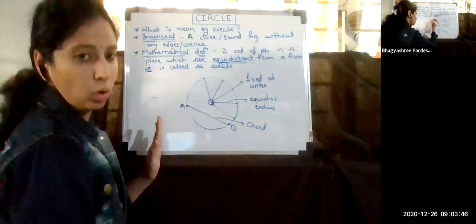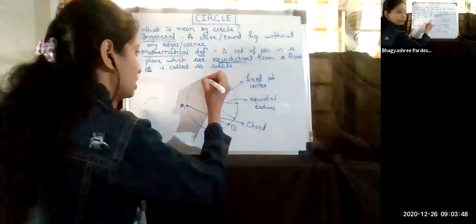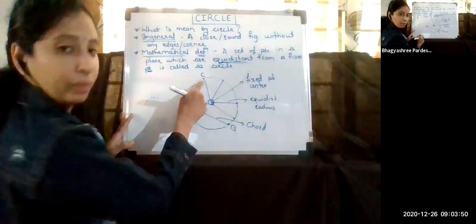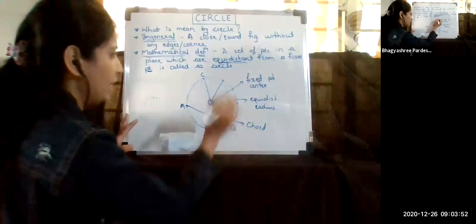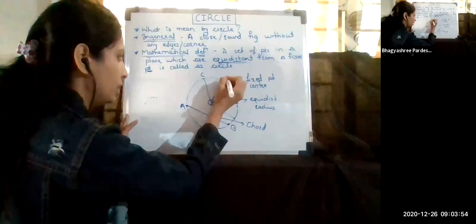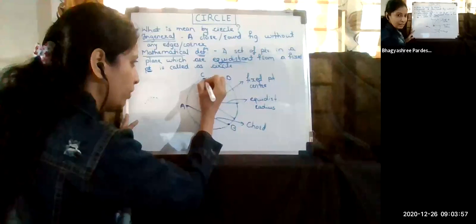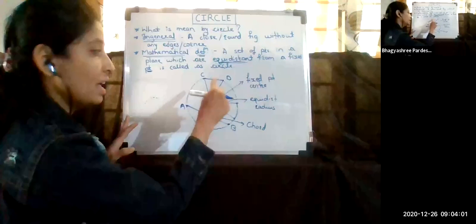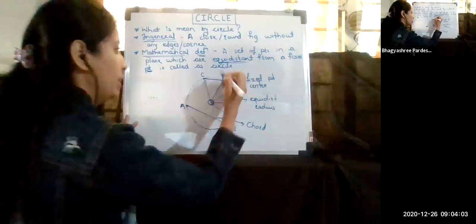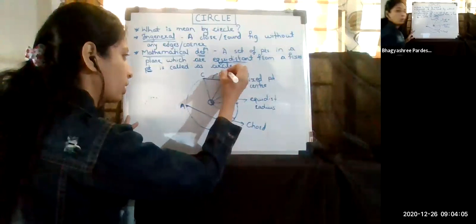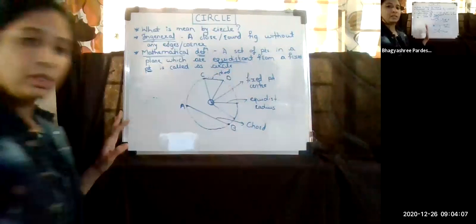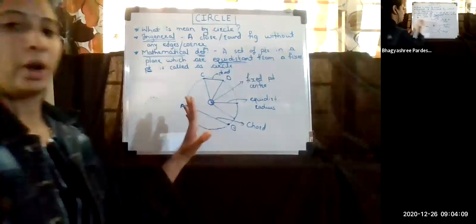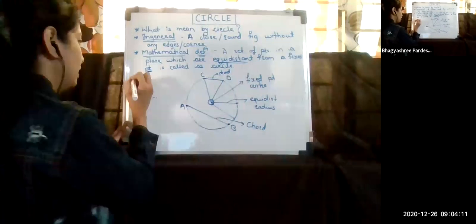If I consider one more circle, suppose this is my point C here. If I connect this to another point, suppose this is my point B, and we connect these two, where is it connected? Obviously, it is connected inside the circle. Then this segment is also your chord. So what is a chord? Let me write the definition of chord here.